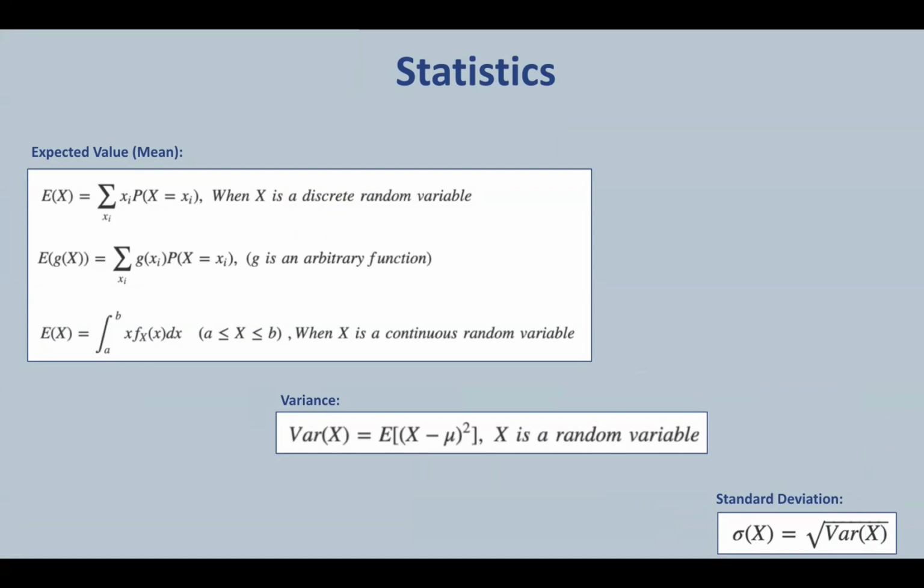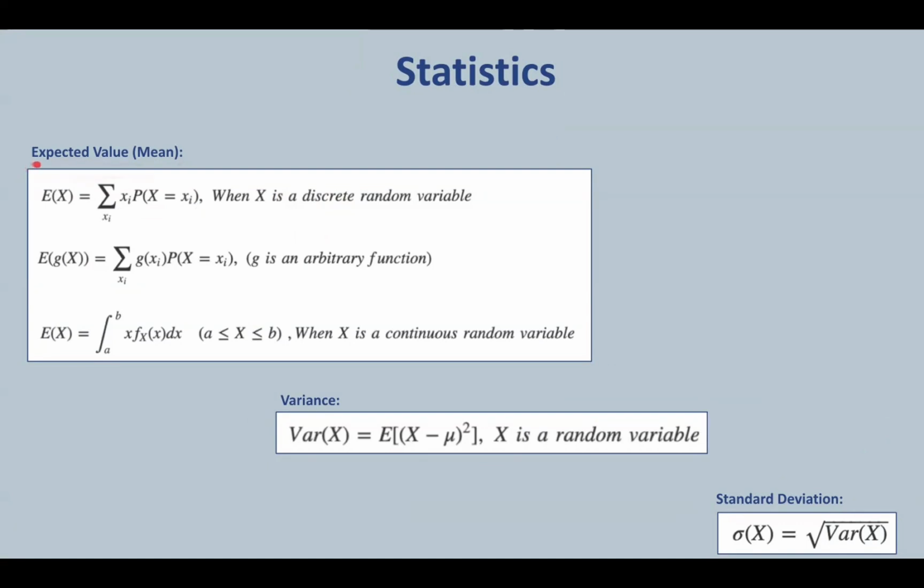Now let's move on to statistics. Mean, variance, and standard deviation are the key statistics that provide insights into the data's central tendency, spread, and overall distribution, making them essential tools in both statistics and machine learning.